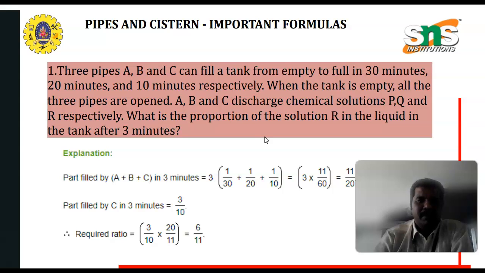So, pipes and cisterns important formulas. Three pipes A, B and C can fill a tank from empty to full in 30 minutes, 20 minutes and 10 minutes respectively, when the tank is empty.